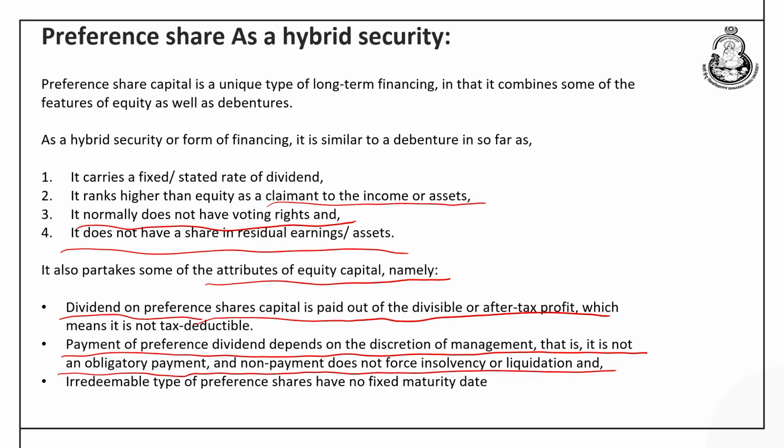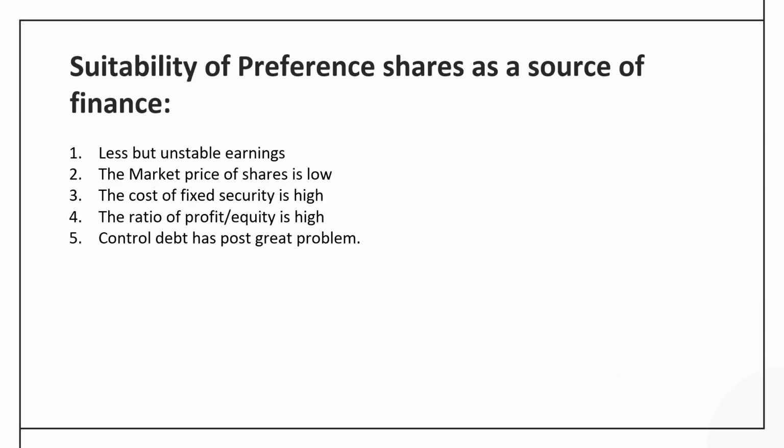Then irredeemable type of preference share has no fixed maturity date. As we have seen, equity capital is a permanent capital having no maturity date, it would remain in the company till the company survives, unless there is a clause of buying back of shares. The preference share, if it is irredeemable or if it is convertible preference share, will have a similar maturity period just like the equity shareholders.